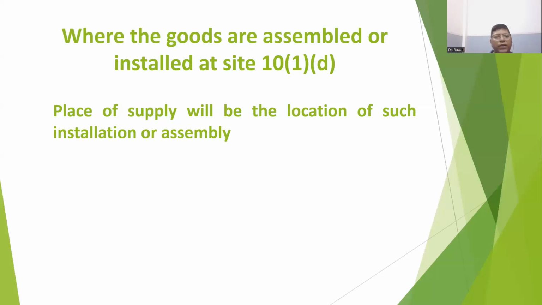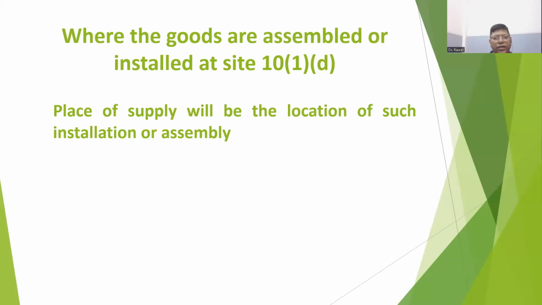Next is where the goods are assembled or installed at site. So here what happens, X is the manufacturer of a machine and Y is the purchaser of that machine, located in Maharashtra.